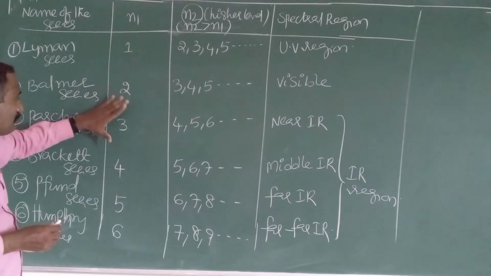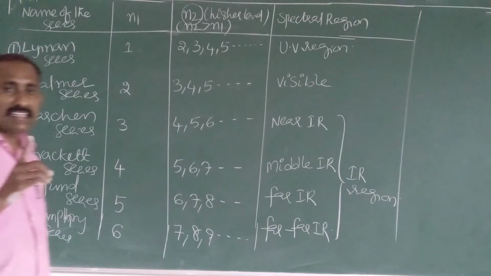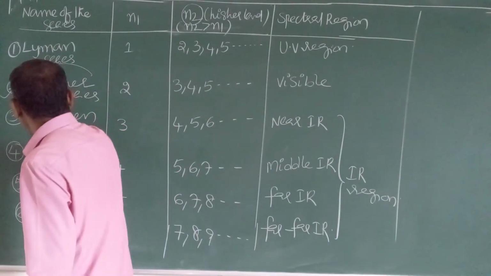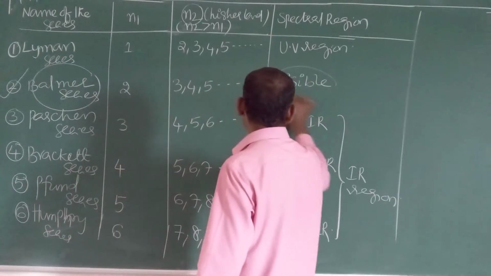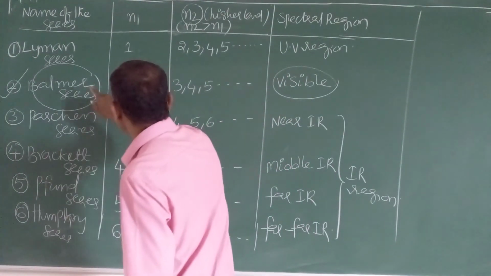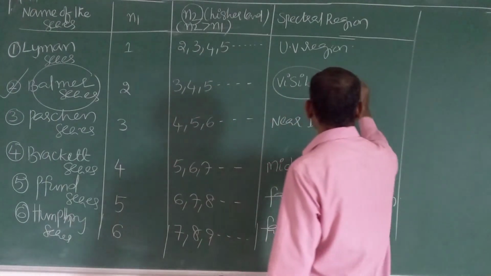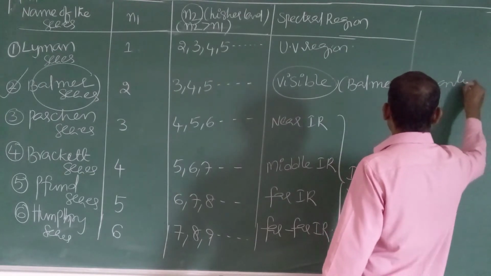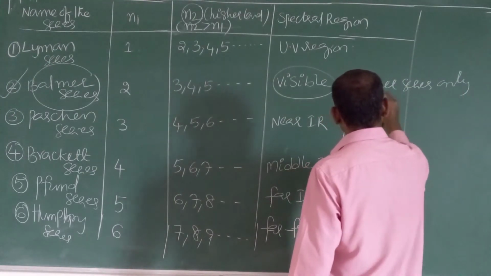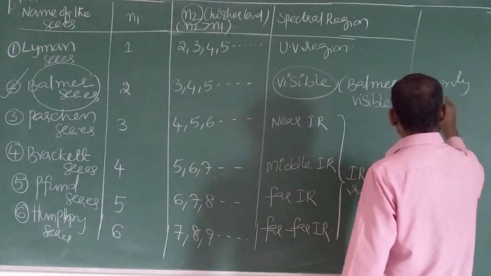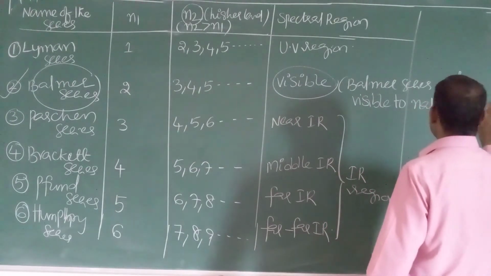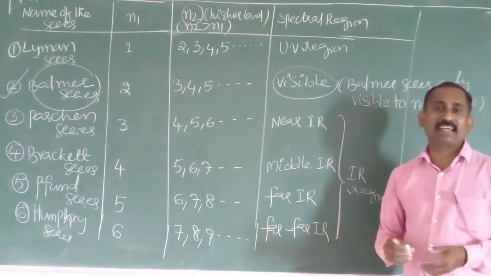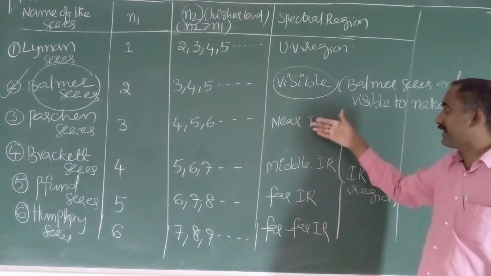Among all these series, one and only one series is visible to the naked eye, and that is the Balmer series. Why? Because the Balmer series is found in the visible region. Hence, among all the series, only the Balmer series is visible to the naked eye. The remaining series we are not able to observe with the naked eye. With the help of a device, we can observe UV or IR.